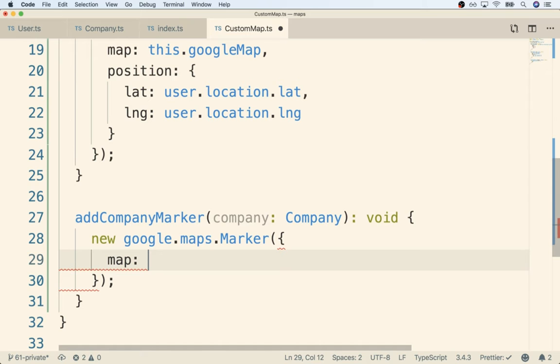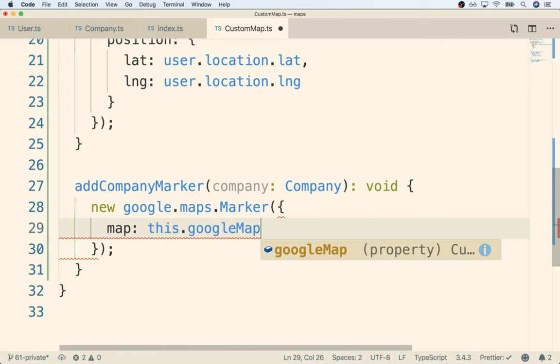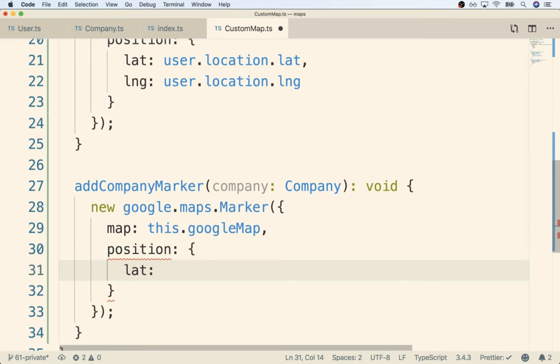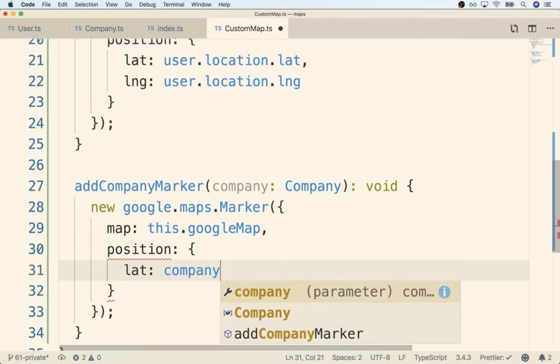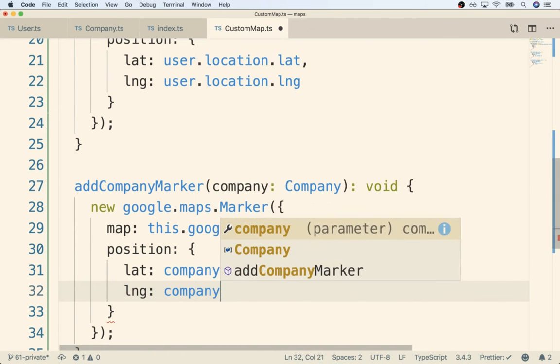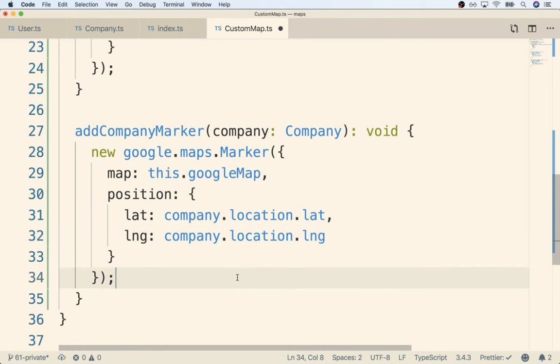It's going to have a map property that is a reference to the map that we want to add the marker to, which will be this.googleMap. And we'll also have that position property that's going to have a latitude coming from our company, so that would be company.location.lat, and a longitude coming from company.location.lng, like so.